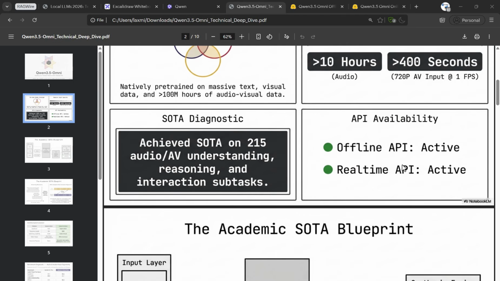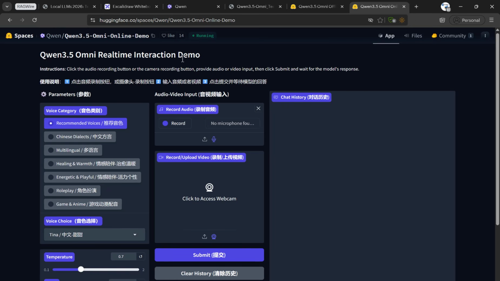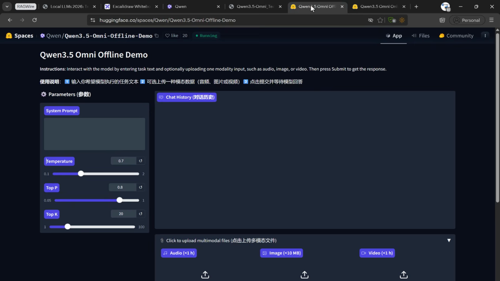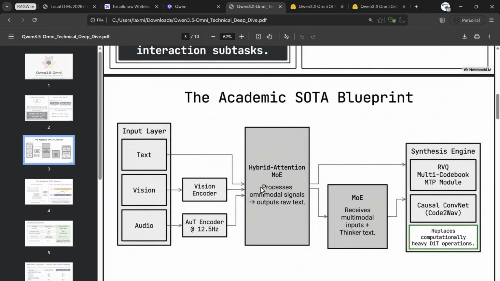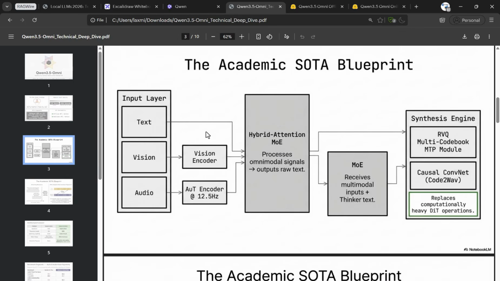They have API availability on Hugging Face, offline API and online API. In the online API, you can interact with the audio model, and in offline, you can interact with the chat model, where it can process audio, image, and video all together. Let's go ahead and see how this overall works.